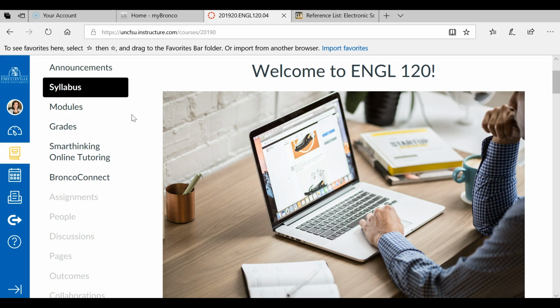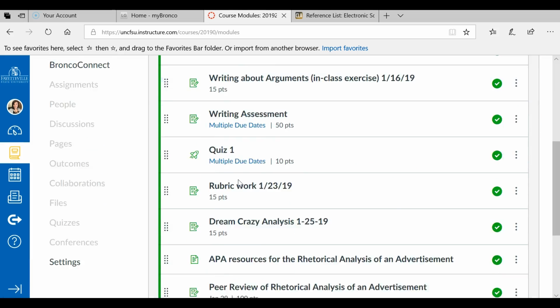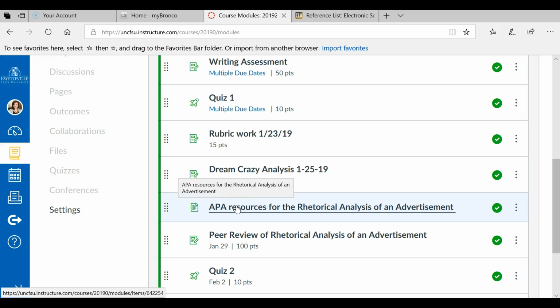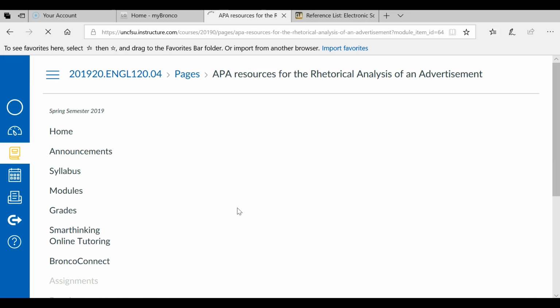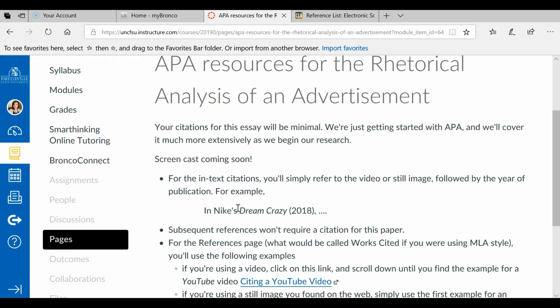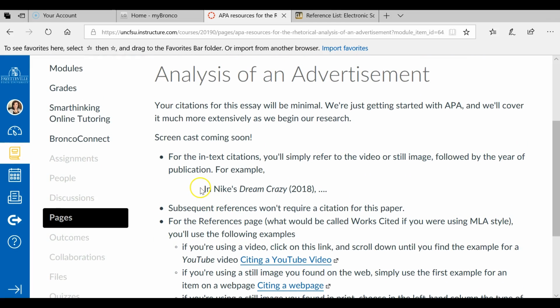So what you want to do is on our course page, if you click on modules, and scroll down until you see APA resources for the rhetorical analysis of an advertisement. This page shows you how to do that in-text citation. There is a small error here. This C should be lowercase. In APA, you only capitalize the first word of the title and any proper nouns.